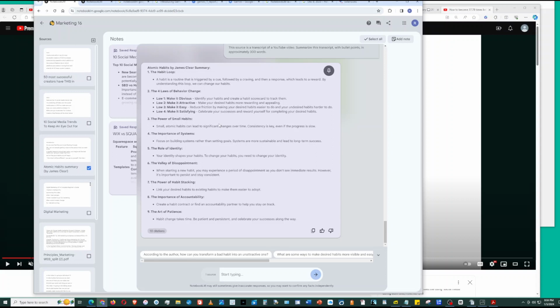So anyway, going back to NotebookLM, I like this. Atomic Habits by James Clear summary. It enumerates them 1 through 9. This is a nice format. The habit loop. It talks to you about habits: trigger, cue, craving, response, loop. Okay, 4 laws of behavior change. Make it obvious. I really like this. I've actually listened to the audiobook like 5 times. But this really helps. So you can even go back to that. This is good. I'm excited. Oh, and it has citations too.